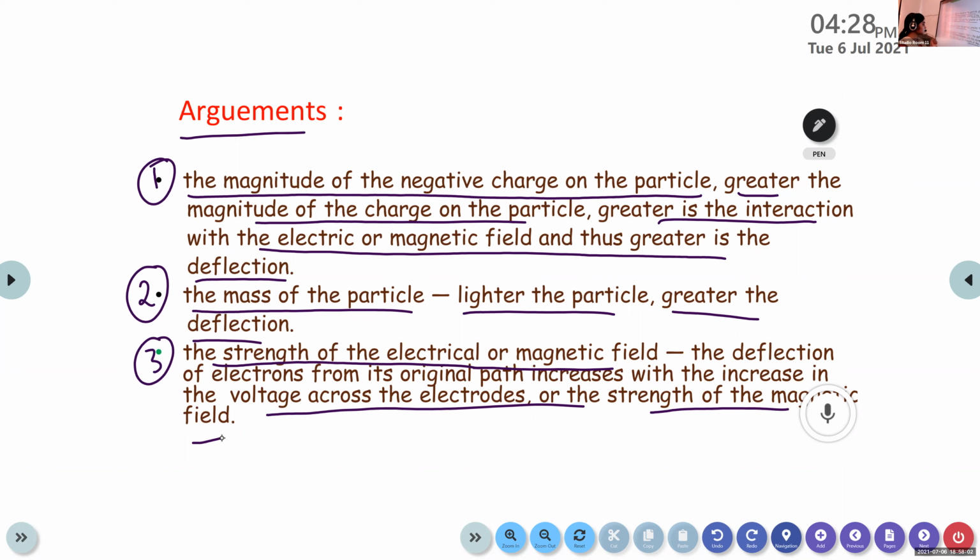In the third case, the deflection of electrons from its original path increases with the increase of strength of electrical and magnetical field. That means if the voltage across the electrodes or the strength of magnetic field increases, the deflection also increases. So these are the three factors that will affect the characteristics of cathode rays, and it will also affect the ratio of charge of electron to the mass.